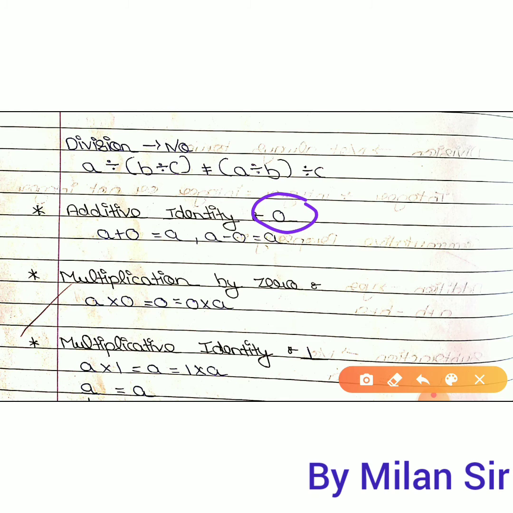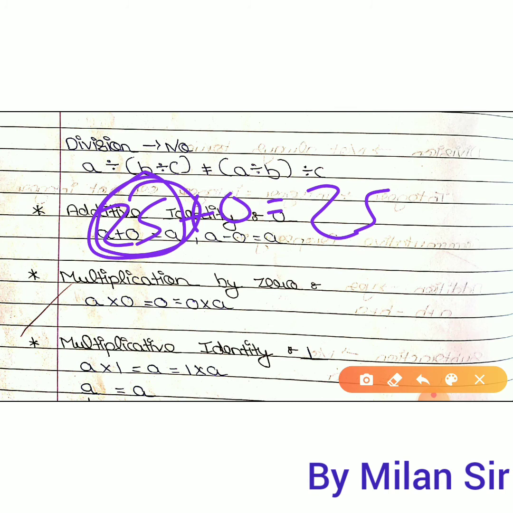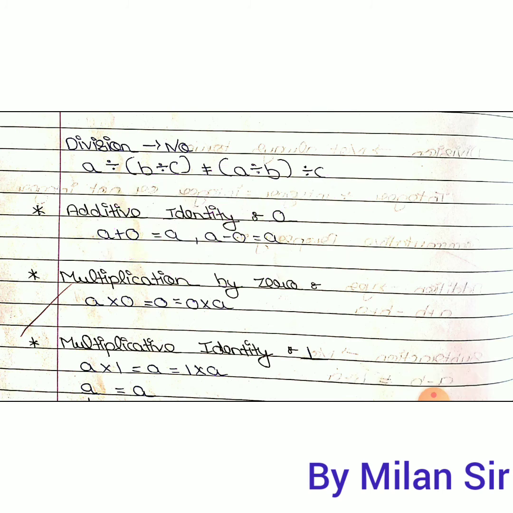0 is called additive identity because if you add 0 to any number, you will get the same answer. Your question is 25, your answer is also 25. This 0 does not put any effect on the question, we will get the same answer. That's why it is called additive identity. Identity means same answer.